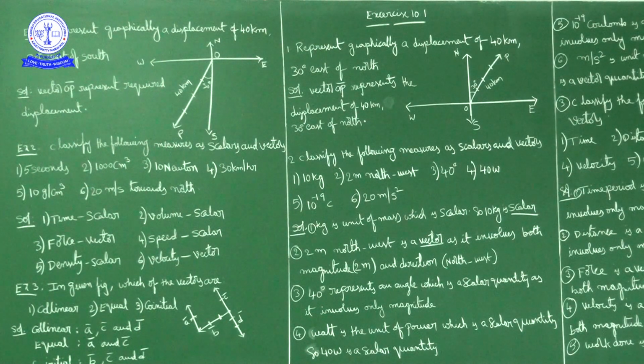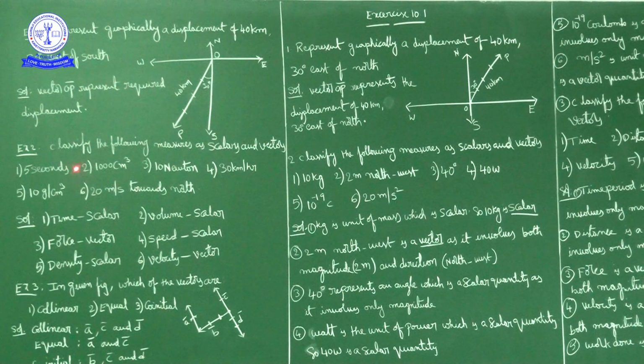Now the first one: what is 5 seconds? It is a time period. A time period involves only magnitude, no direction. So 5 seconds is a scalar quantity, because time period involves only magnitude. Time is a scalar quantity.